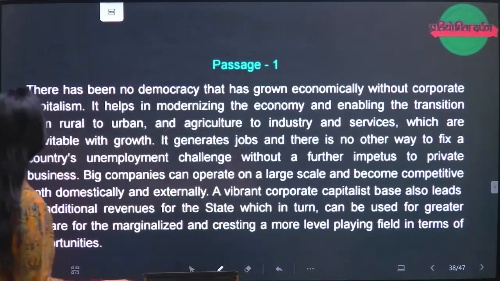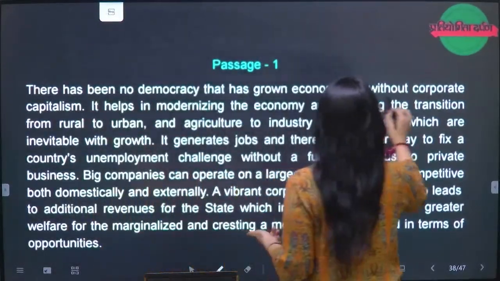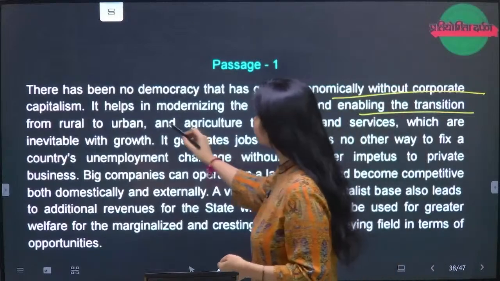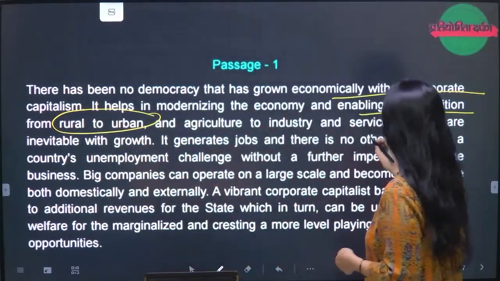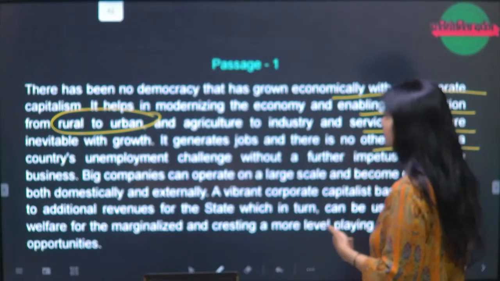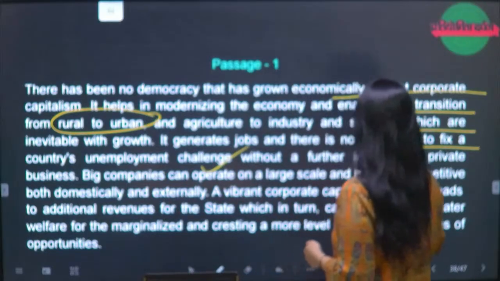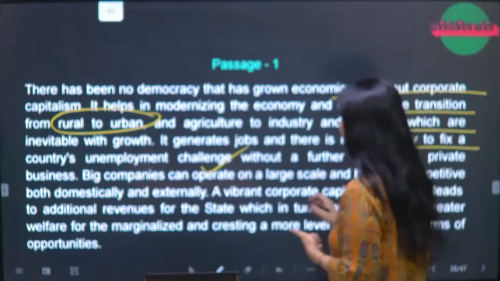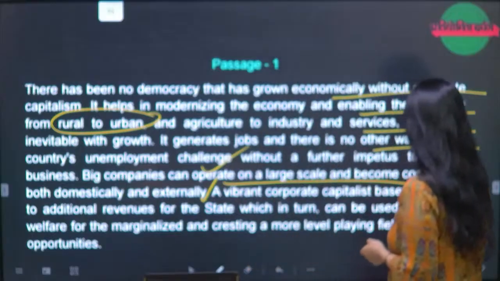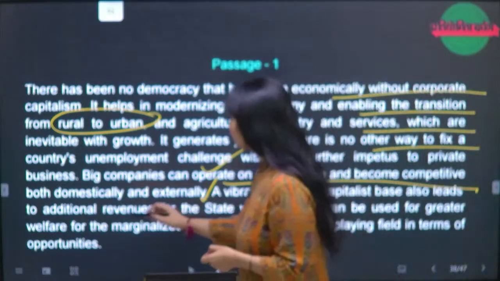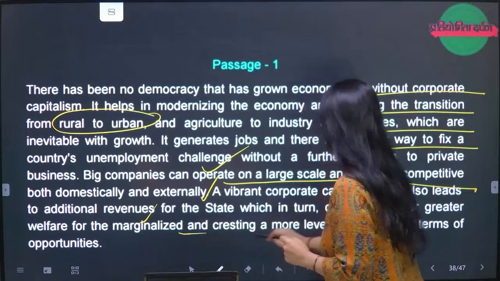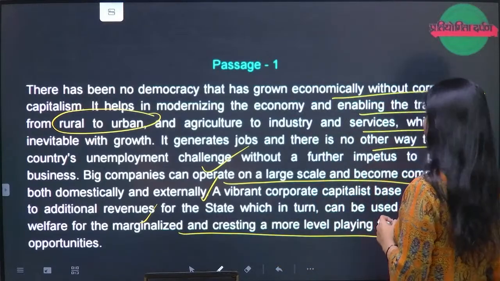Okay. So the next option is there has been no democracy that has grown economically without corporate capitalism. It helps in modernizing the economy and enabling the transition from rural to urban, and agriculture to industry and services, which are inevitable with growth. It generates jobs, and there is no other way to fix a country's unemployment challenge without a further impetus to private business. Big companies can operate on a larger scale and become competitive both domestically and externally. A vibrant corporate capitalist base also leads to additional revenues for the state, which in turn can be used for the greater welfare of the marginalized and crafting a more level playing field in terms of opportunities.